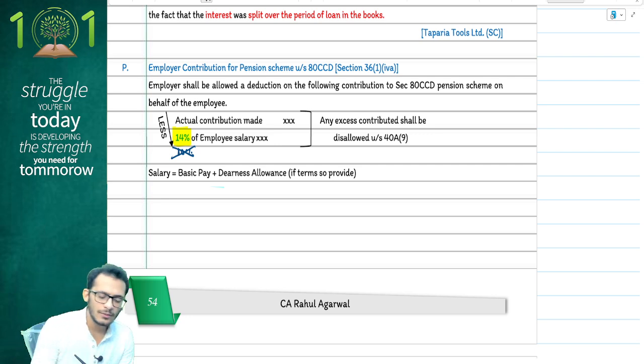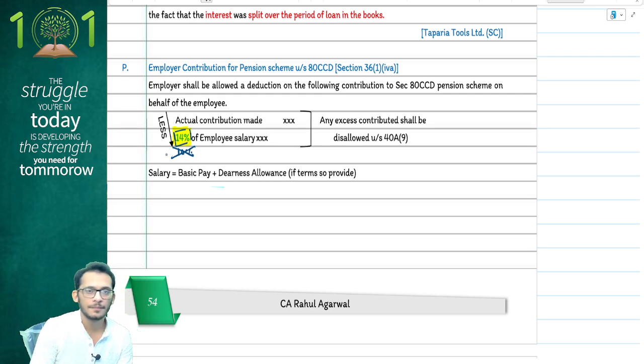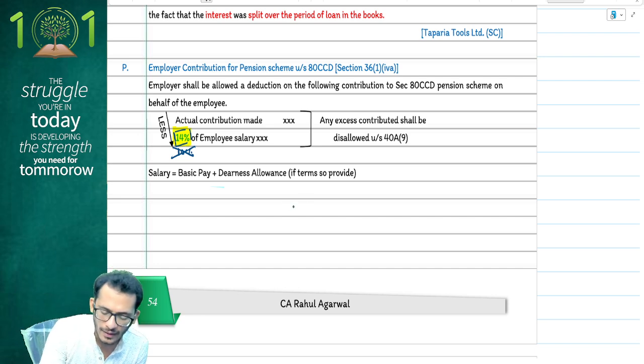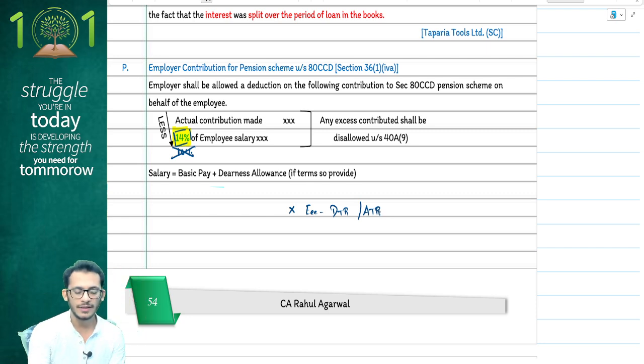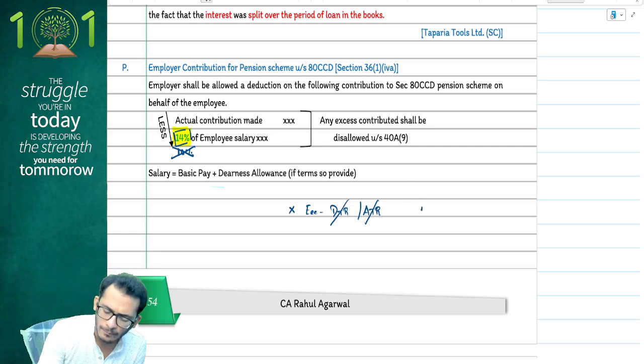The one thing which I want to clarify to you people is that this 14% number is a standard number. They are not checking whether the employee is opting for DTR or ATR. Income tax says it doesn't matter what the employee chooses. Employer is eligible for 14%.